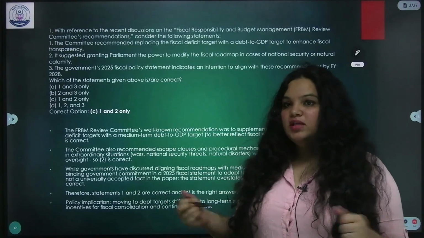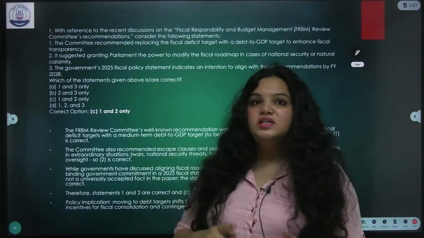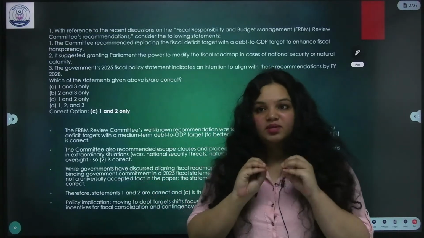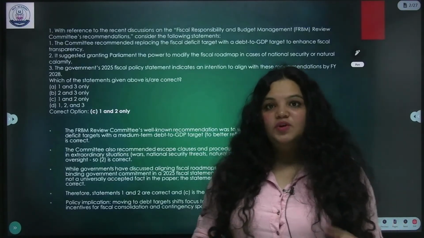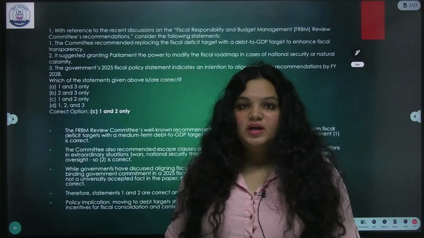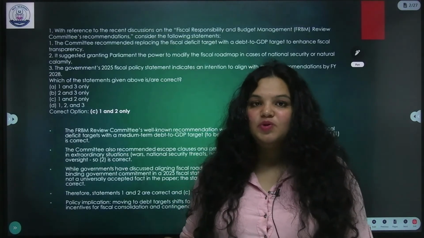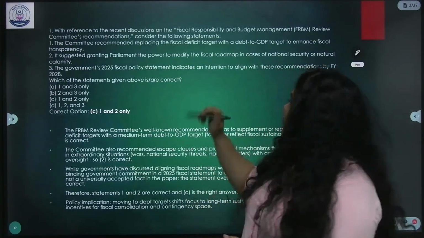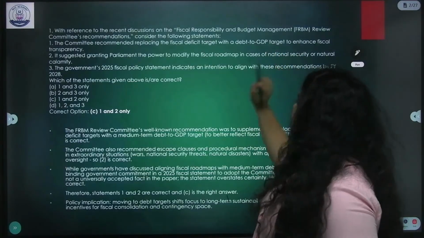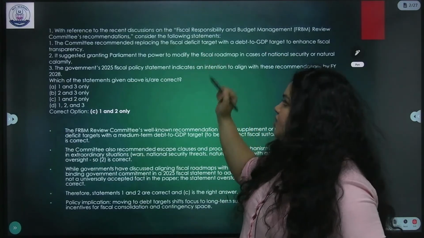Sorry for the delay. So let's start solving the questions one by one. The first question is about fiscal responsibility and budget management. FRBM is a PYQ. Also, I forgot to tell you, I've included PYQs also in this particular test. So you tell me which questions were the PYQs. The question is, with reference to the recent discussions on FRBM review committee's recommendations, consider the following statements.